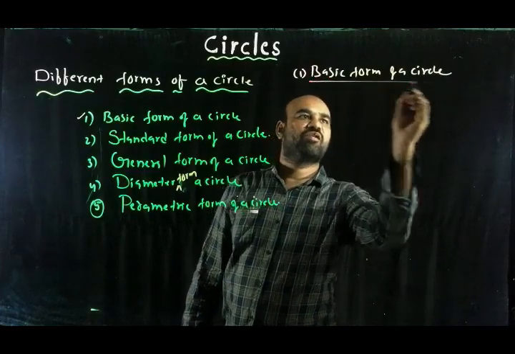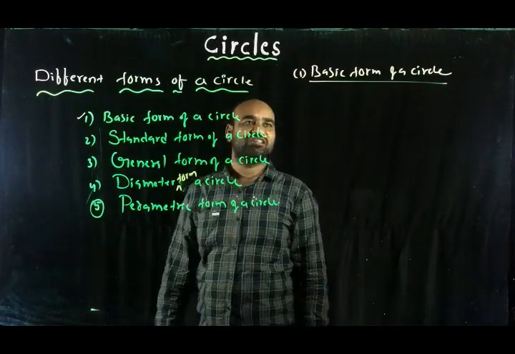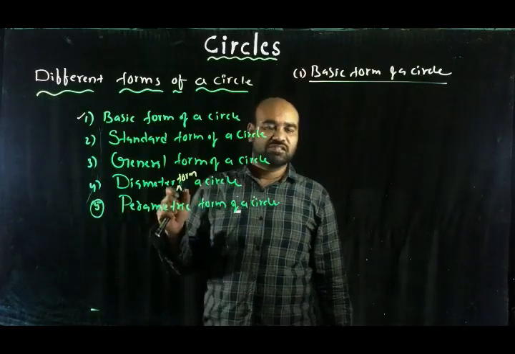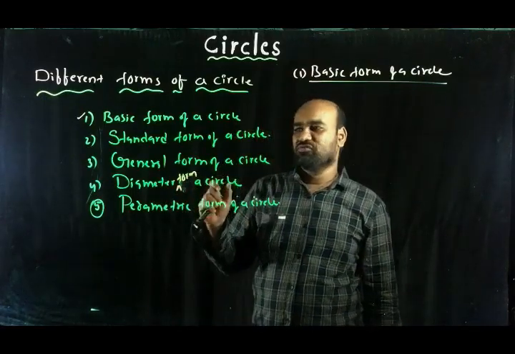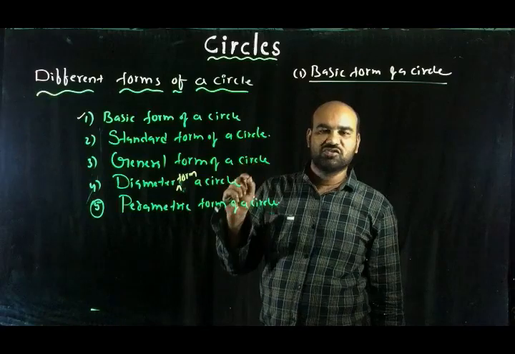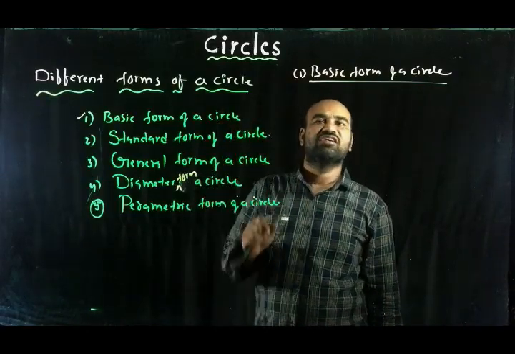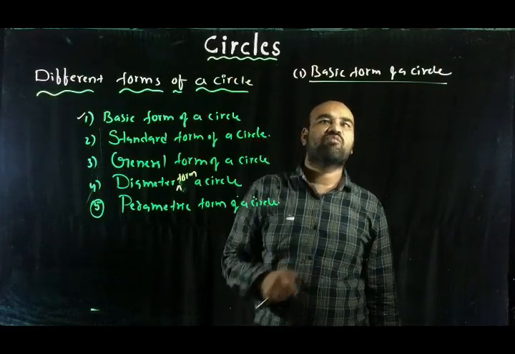Basic form means the center of the circle is taken as the origin (0, 0) and the radius is r. Generally, a circle is a set of points which are equidistant from a fixed point. Here the fixed point is taken as (0, 0) and the fixed distance is taken as r. Then what we get is called the basic form of the circle.